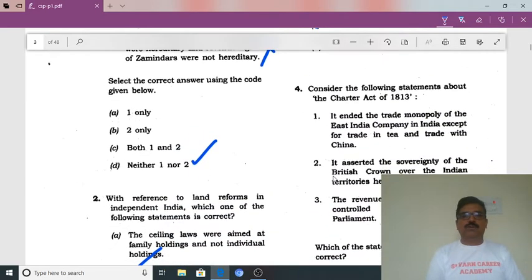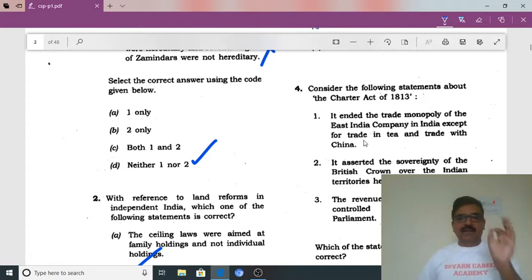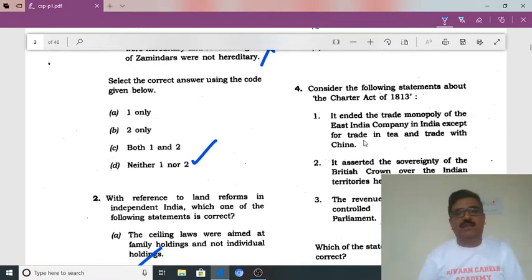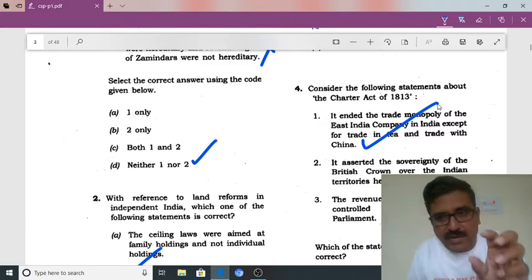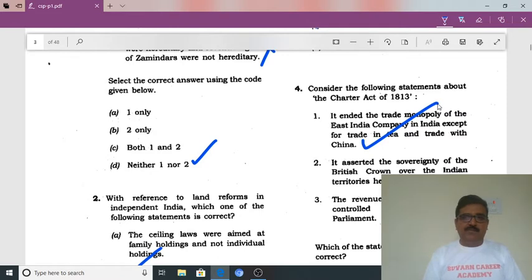Then we will move to the next question. Consider the following statements about the Charter Act of 1813. It ended the trade monopoly of the East India Company in India, except for the trade in tea and trade with China. This statement is correct because the monopoly was ended, but it was maintained for tea and for all the trade with China.